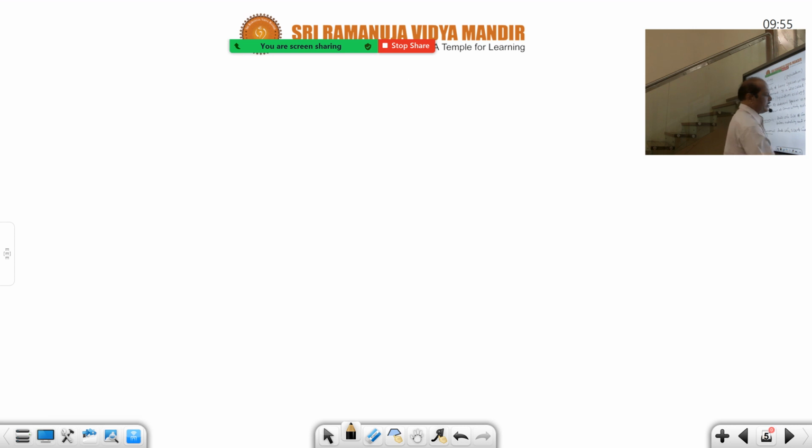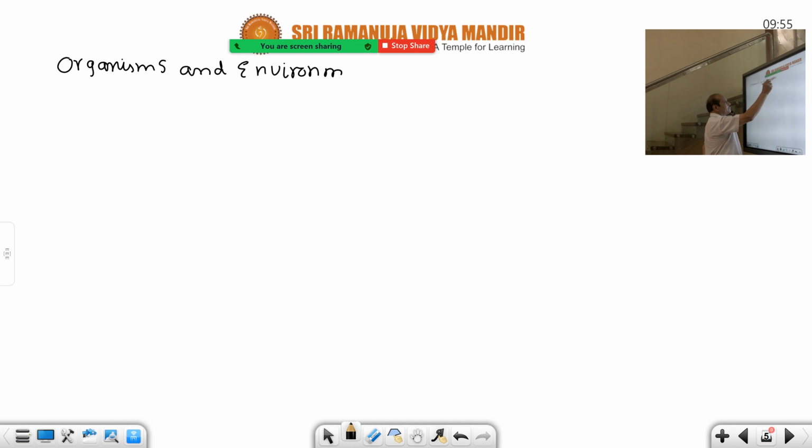Now let us turn the page, fourth page, with the heading organisms and environment. So let us discuss this heading. In organisms and environment, another branch is added here. Organisms and environment is nothing but ecology, the study of organisms in relation to environment. We have already given the first definition.